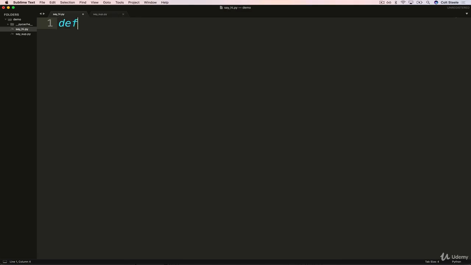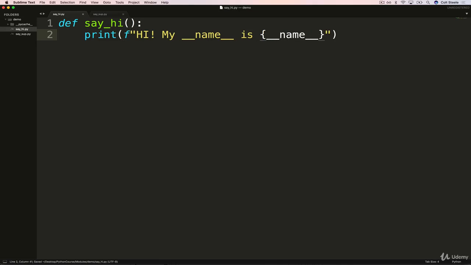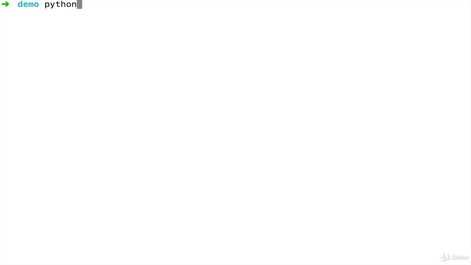And all I'm going to do is define a single function called say hi, no parameters, and it's just going to print hi. And then afterwards, my name is, and I'll set it to my double underscore name, and then I'll interpolate, so I need an F string, double underscore name, okay? And then let's execute say hi once at the bottom, just like this. So now when I run this, python3 sayhi.py, we get, hi, my name is main.